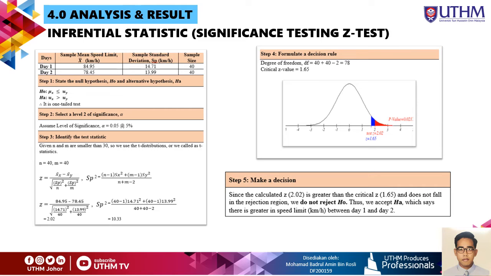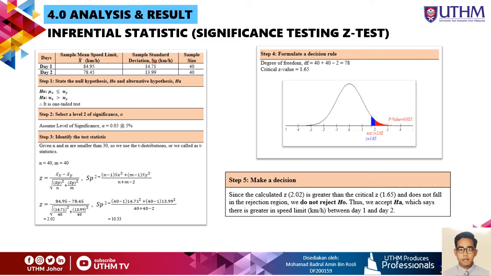Next, we need to identify the test statistic. For the n and the m, we have the same value, 40, because the sample size of both is 40. We calculate the z and we get 2.02, and the standard deviation we get is 10.33. The next step is we need to formulate a decision rule. For the degrees of freedom, DF, we get 78, and the critical value we get is 1.65.